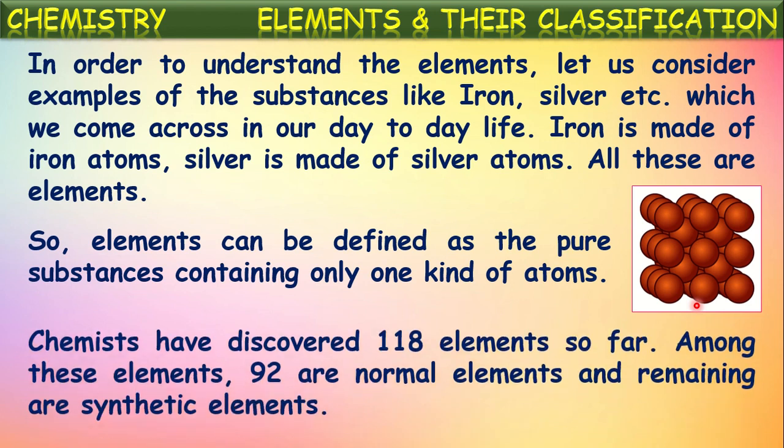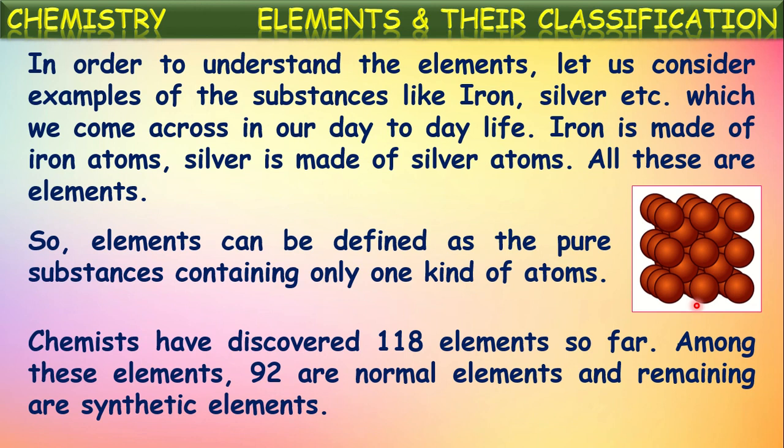Okay, so chemists have discovered 118 elements so far, isn't it? The modern periodic table that we see nowadays in our schools or in books is filled with a total of 118 elements, because scientists have discovered 118 elements so far.